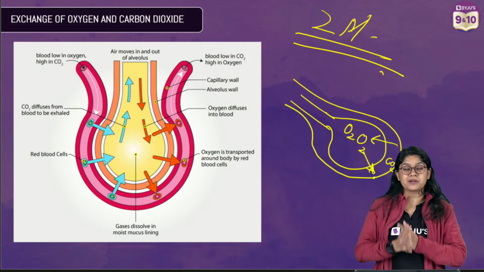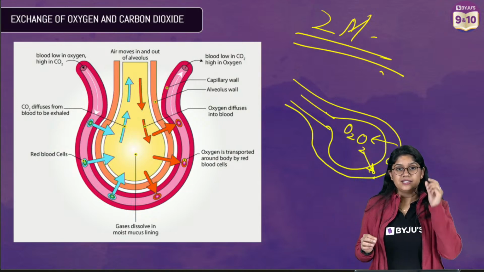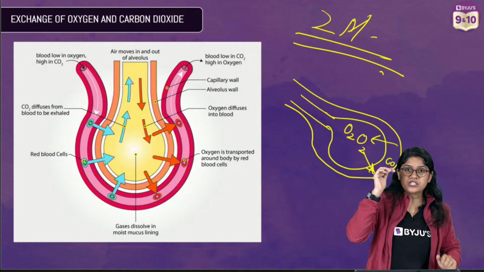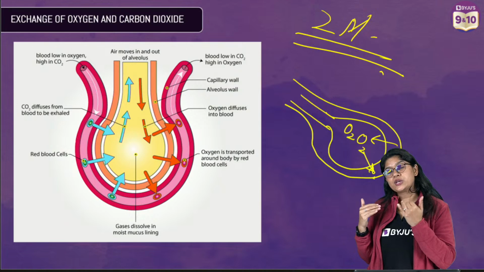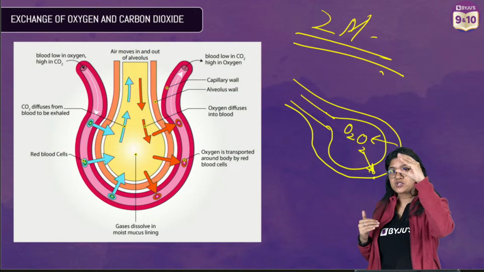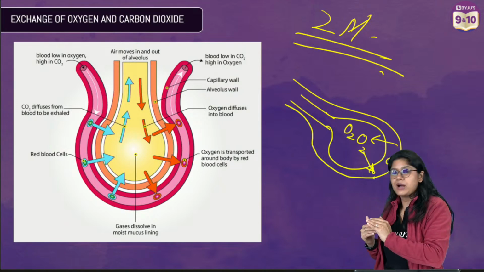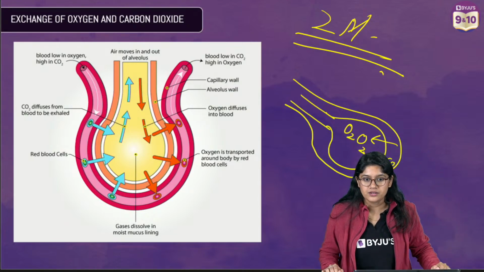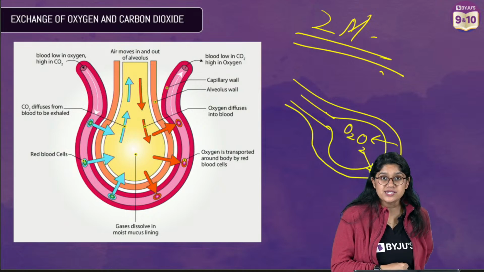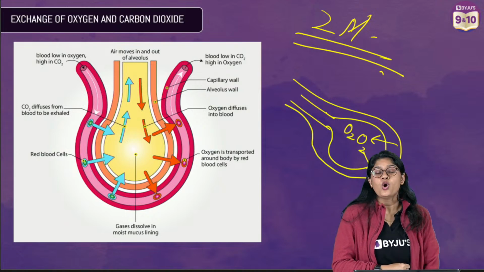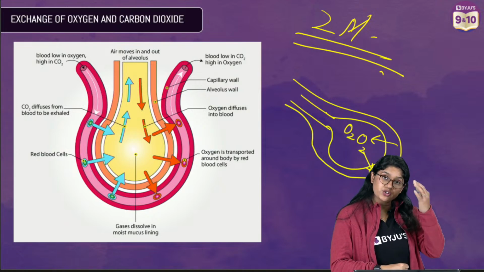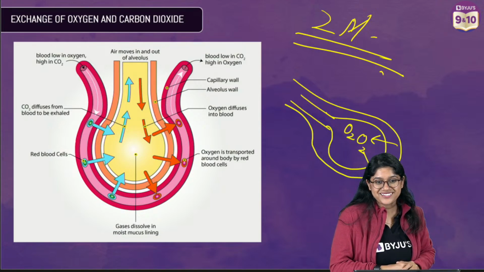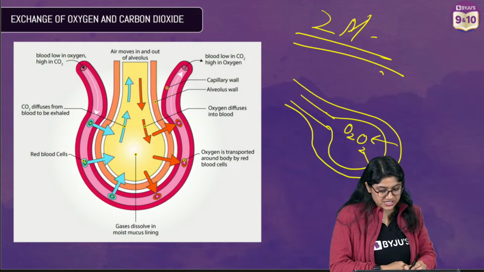Aditya, diffusion is nothing but a very important process where the molecules move from the higher concentration to the lower concentration. जहाँ पे molecules ज़्यादा हैं और जहाँ पे molecules कम हैं, जो ज़्यादा जगह पे ज़्यादा molecules हैं, वो जो कम है जहाँ पे molecules वहाँ पे आ जाएंगे. Right? Osmosis is a very important process जहाँ पे water moves from the higher concentration to the lower concentration through a semi-permeable membrane. Right everyone? So this is the first part of the question.